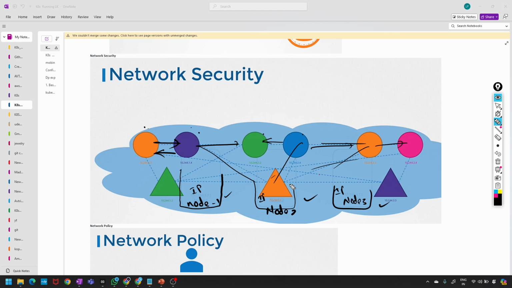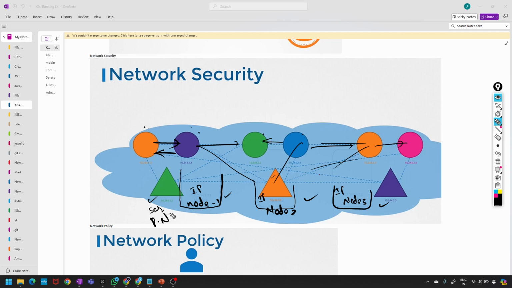In the network solution, all pods are on a virtual private network, so by default IP addresses, pod names and services will be there.